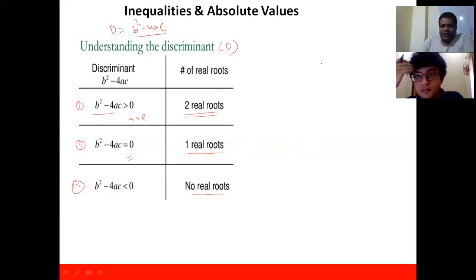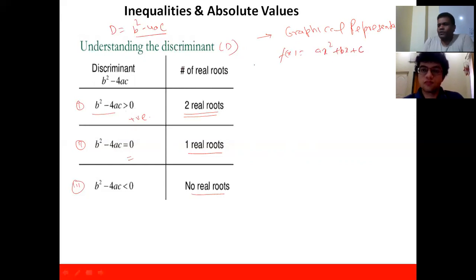Actually, we can understand this better by going to the graphical representation. If you try to plot the graph for any function f of x, that is ax square plus bx plus c, which is a quadratic, and let us assume a is positive, then the shape of the graph will be a parabola like this.